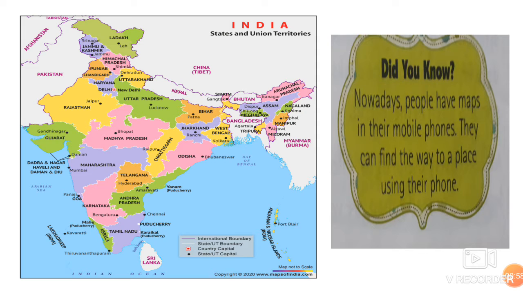Now, I have taught you about the map also. What is a map? A definition can come in the exam: a map is a drawing of an area on a flat surface such as a paper. It is drawn with exact measurement. So a difference can come: what is a sketch and what is a map? So that is one difference, as you know.